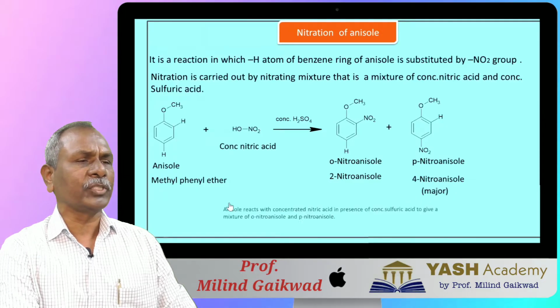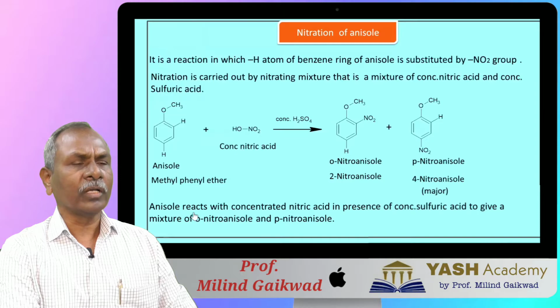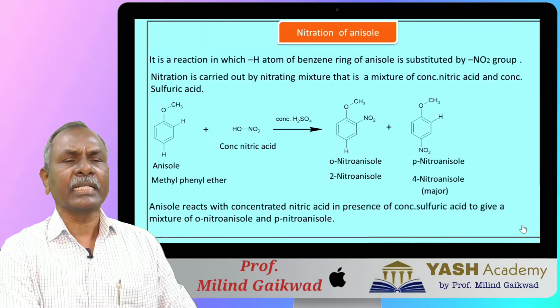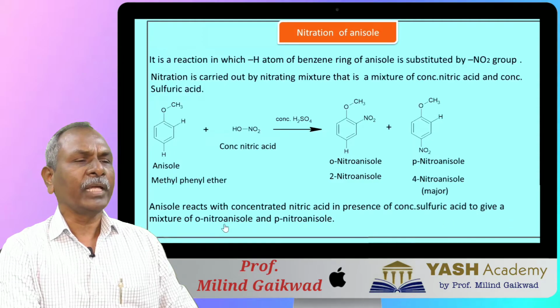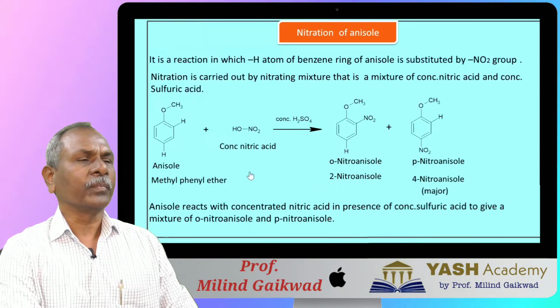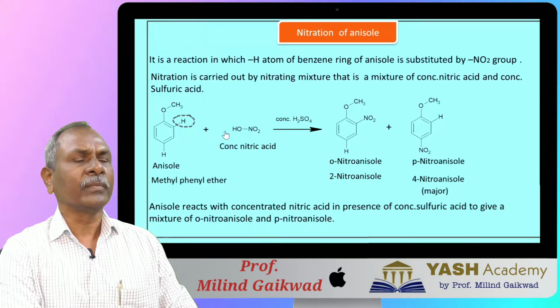Now we'll see the description of the reaction. Anisole reacts with concentrated nitric acid in presence of concentrated sulfuric acid to give a mixture of orthonitroanisole and para-nitroanisole. So in this reaction, orthohydrogen atom of anisole or benzene ring of anisole combines with OH to form water as a byproduct, and orthohydrogen is substituted by nitronium, that is the NO2 group, to give 2-nitroanisole.